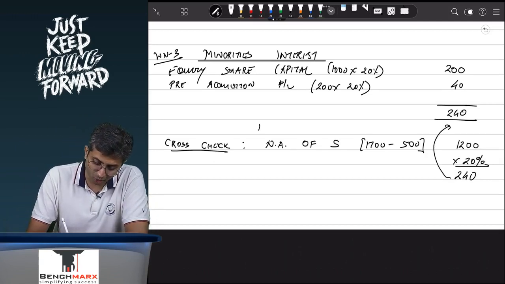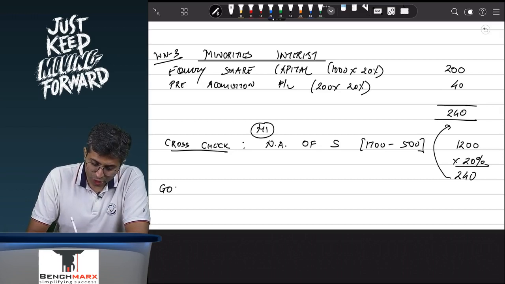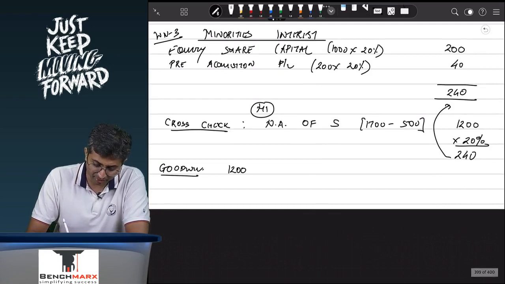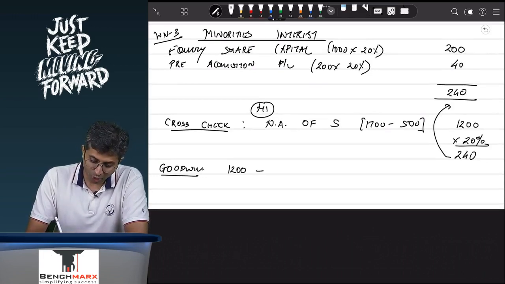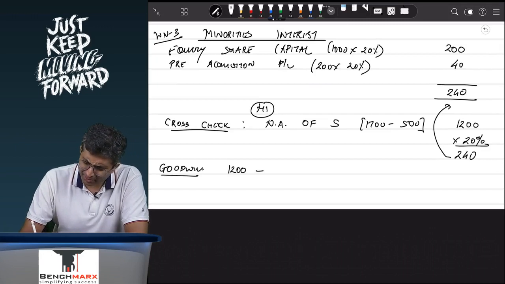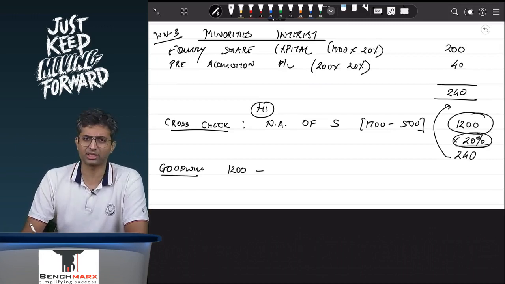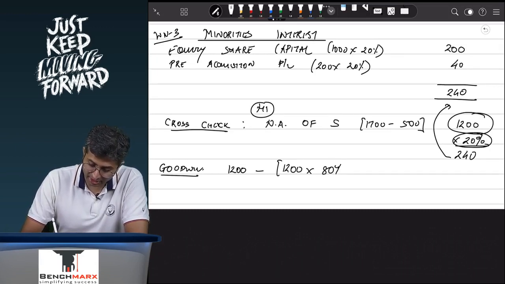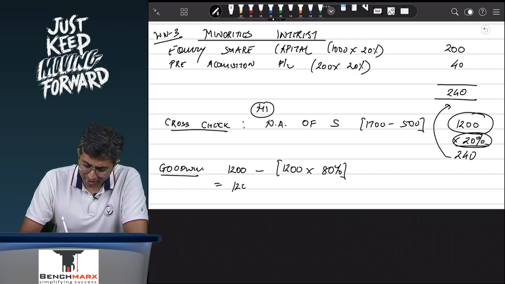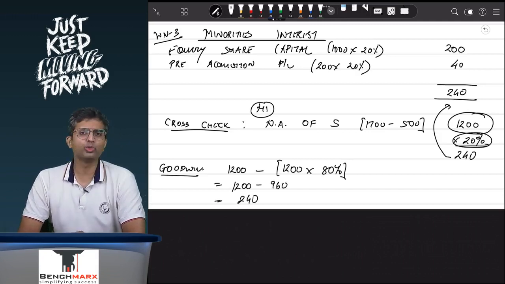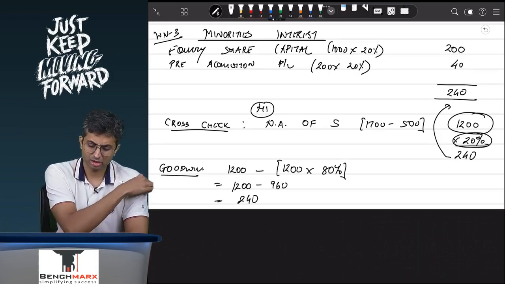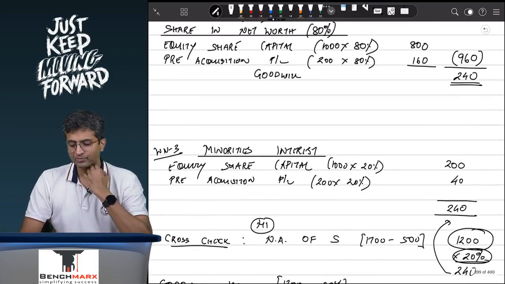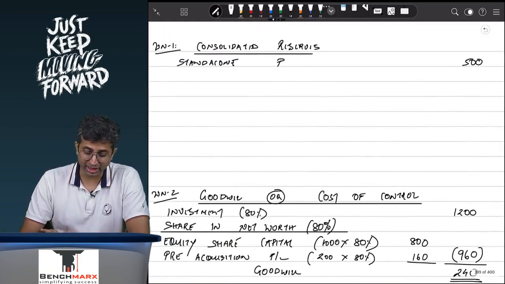On the other hand, if you want to cross check goodwill, you can say that how much are we actually paying? We are actually paying 1200 for acquiring an 80% stake. So 20% of the net assets of 1200 is attributed to minorities. Net assets of 1200 into 80% stake is attributable to the parent, and hence for something which is worth 960 you are paying 1200, and hence 240 is attributable to goodwill. So over here, once you do that, there is nothing else remaining.